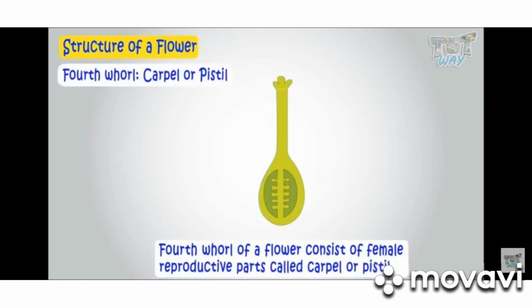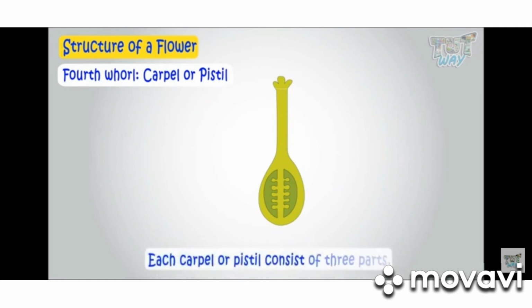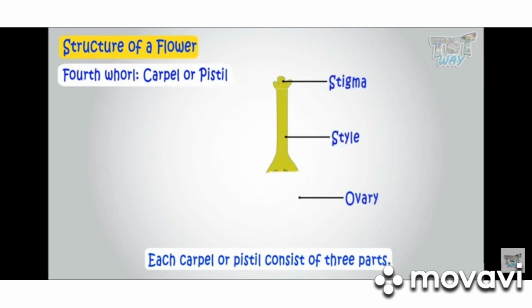Now we will learn the female reproductive part. The female reproductive part is called the carpel. It consists of 3 parts: stigma, style and ovary.